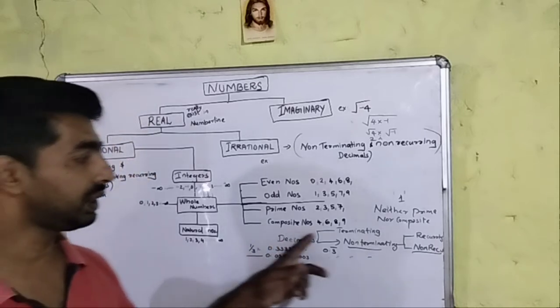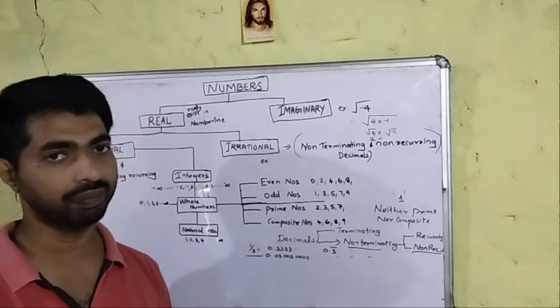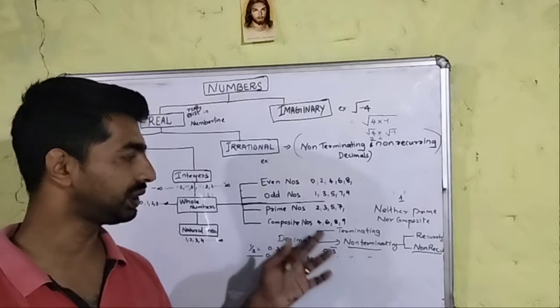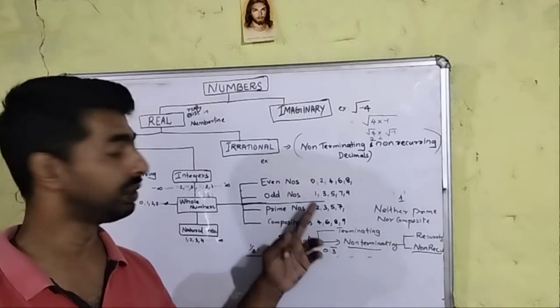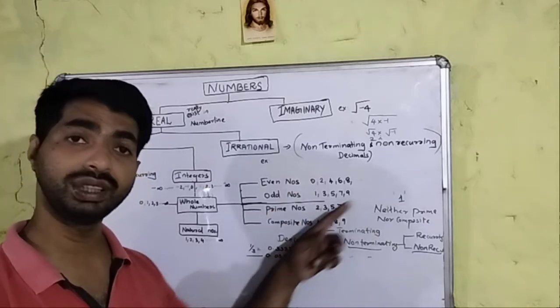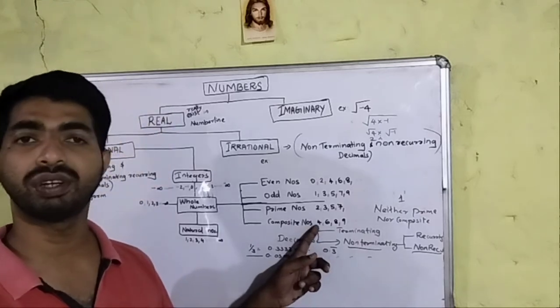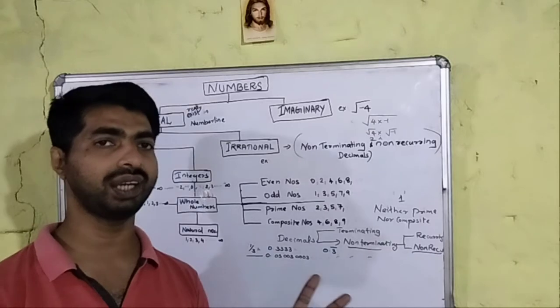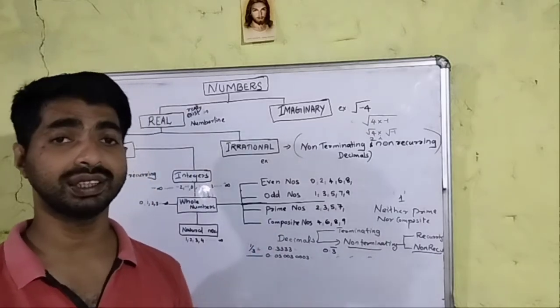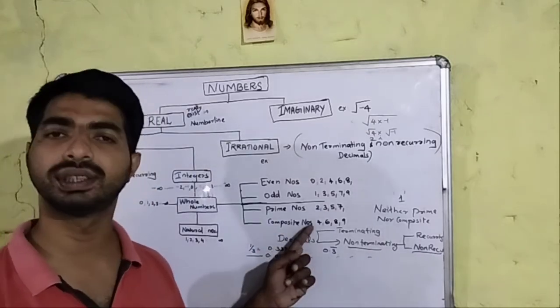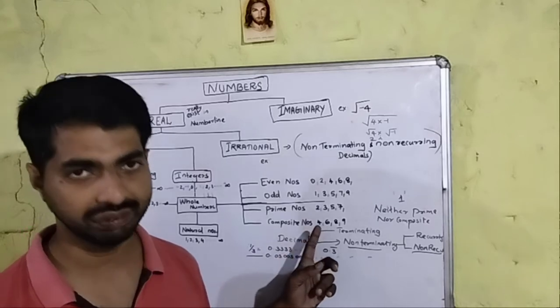In composite numbers, you can say 1 is neither prime nor composite. So 2 is prime, 3 is prime, and 4 is the first composite number you can see. For 4, 1 is a factor, 2 is a factor, and 4 itself. So 4 has 3 factors.